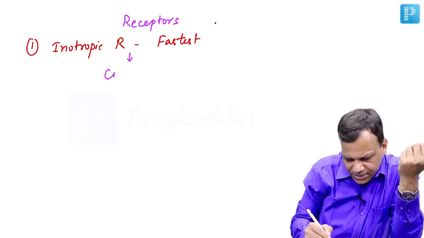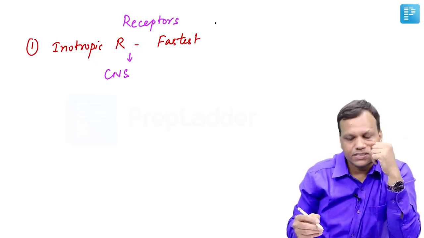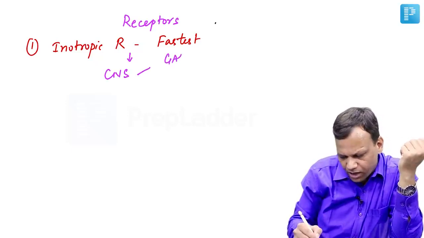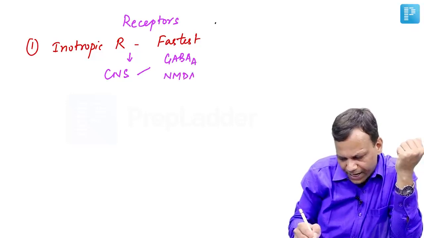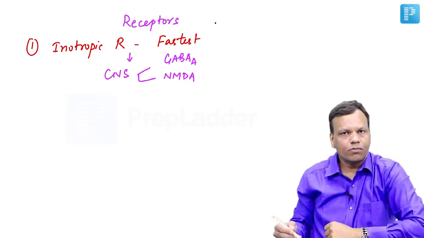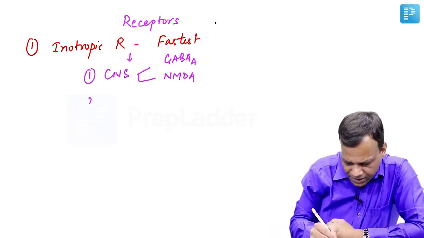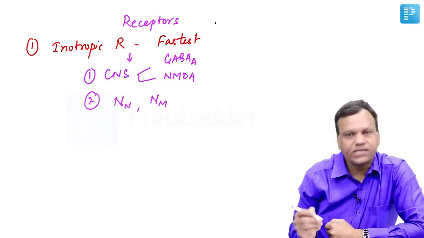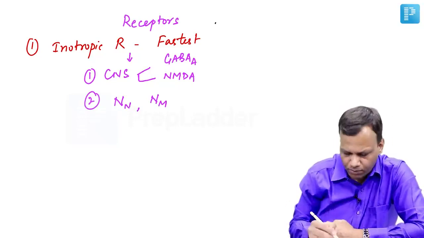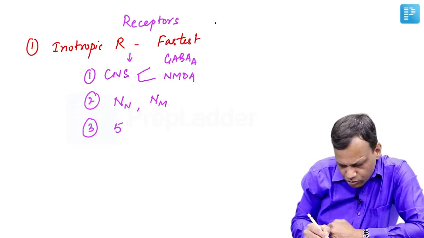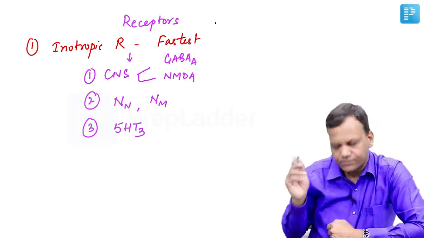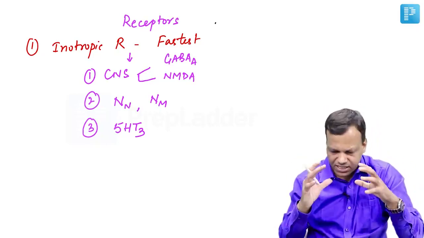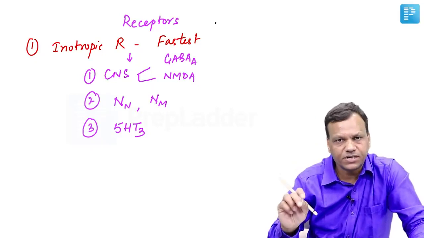These are present in the CNS. Mainly in the CNS, the receptors for GABA A and receptors of glutamate, that means NMDA, they are ionotropic receptors. Second, they are present at the junction of the nerve and muscle. So nicotinic receptors NN and NM are ionotropic. And the third type you need to remember is 5-HT3. These are ionotropic receptors and these are the fastest acting receptors.